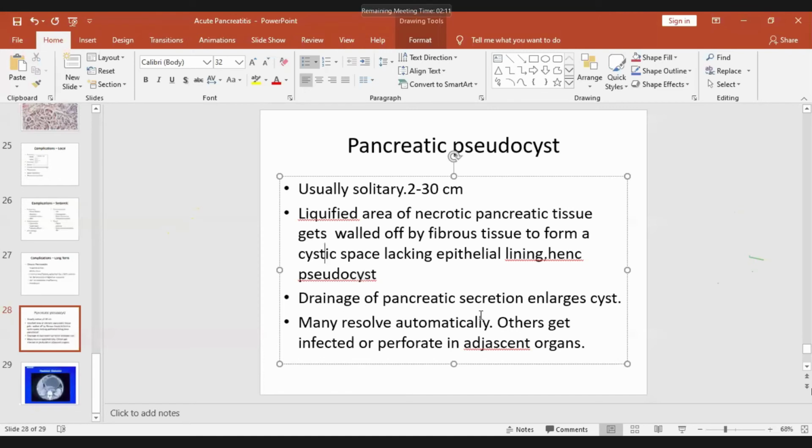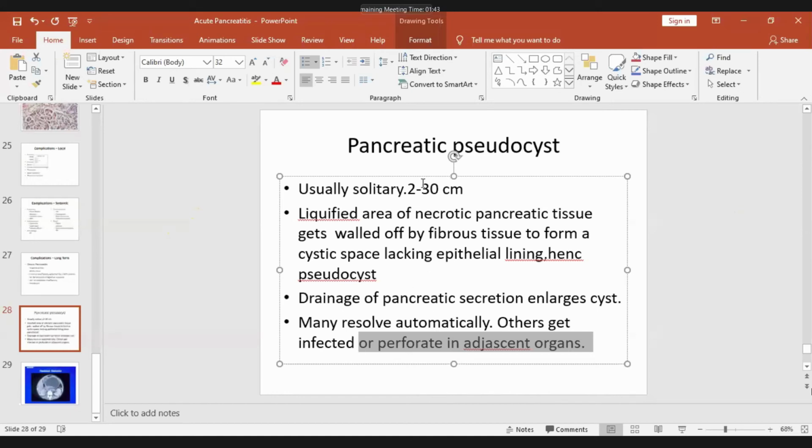Many resolve automatically, others get infected or perforate to adjacent organs. So that is a complication of the pseudocyst. It may be infected, it may perforate. Of course, treatment is that it is anastomosed to the stomach. There is an anastomosis made between the pseudocyst as well as the stomach, so it drains into the stomach and then it collapses and then heals. So that is the treatment of pseudocyst.